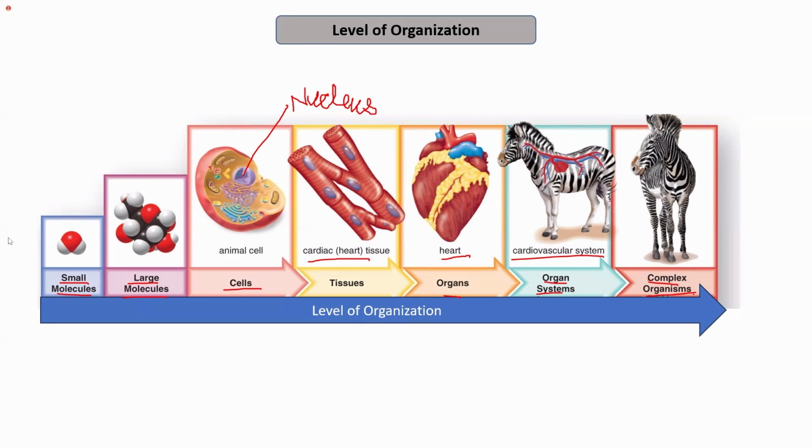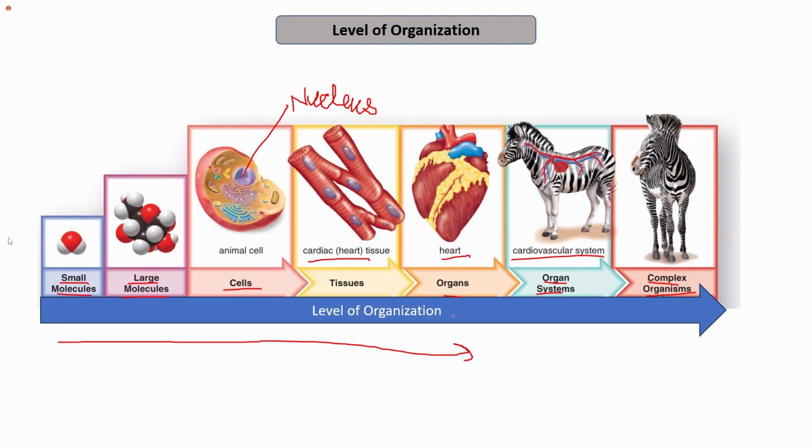For example, the heart is a part of the cardiovascular system, the brain is a part of the nervous system. These organ systems interact among themselves, leading to the formation of a complex, complete organism. So this is the level of organization that starts from the small molecule and results in the formation of the complete complex organism.